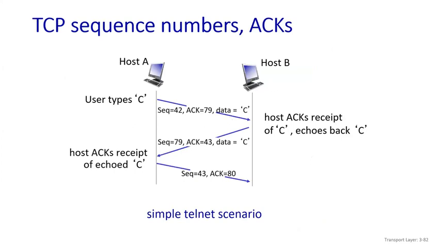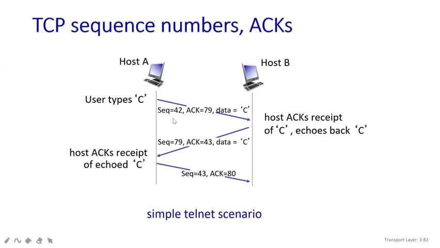Next, what will happen? The host will acknowledge the receipt of C, and it will echo back the C. Whenever it receives this acknowledgement 79, what is it going to do? Now it is going to send back.